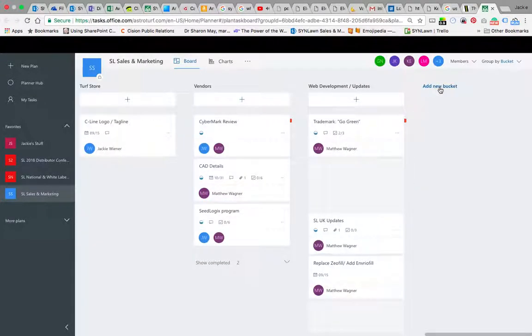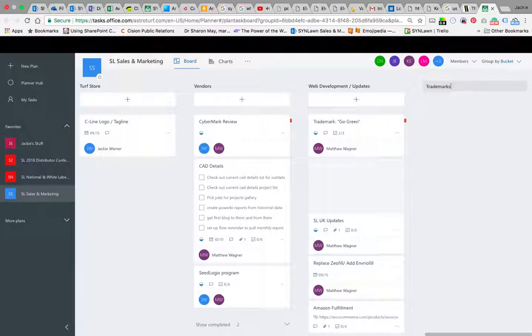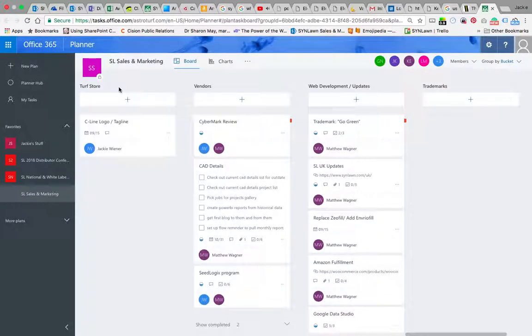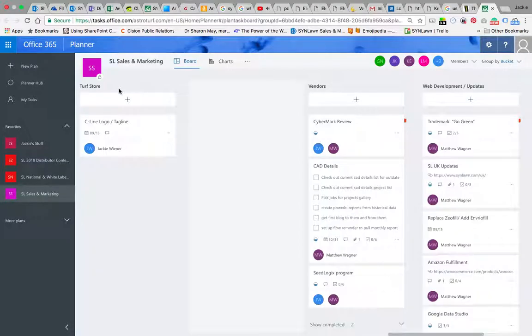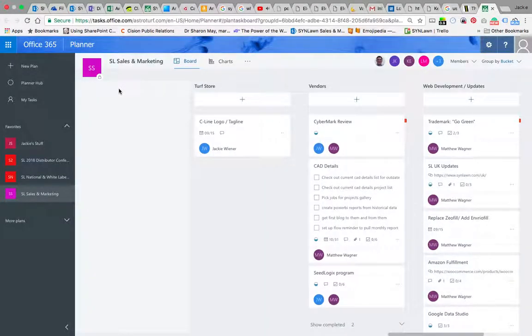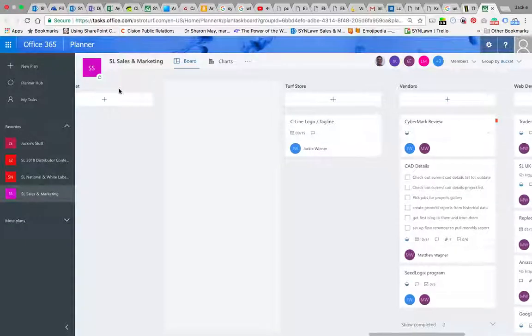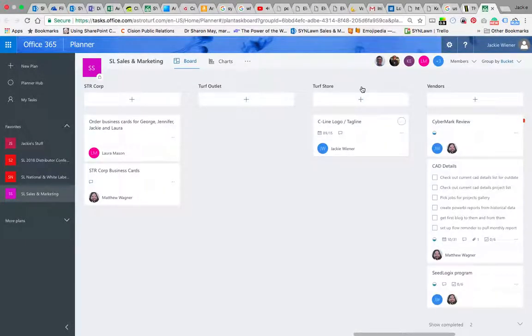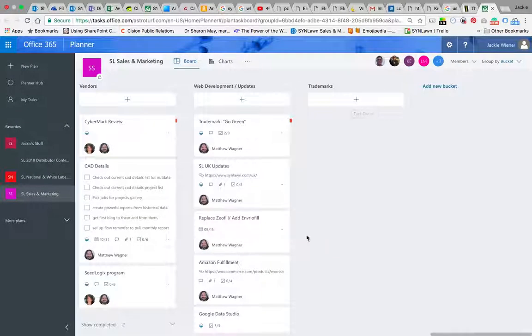And I'm going to add a new bucket. I'm going to call it trademarks. And then I'm going to move it to the right alphabetically. I'm going to move it to where it will probably want to live, so that all these things stay alphabetical. Where did that little sucker go? There, it stayed there.